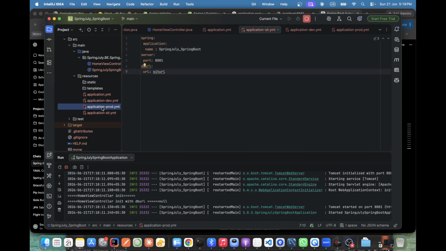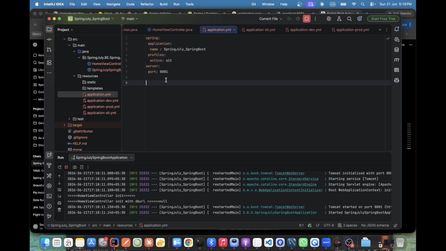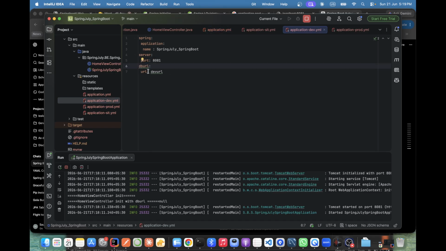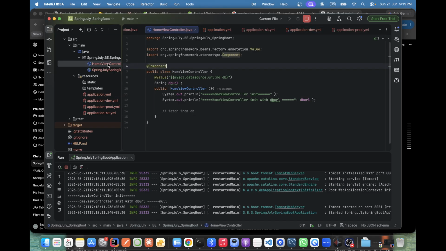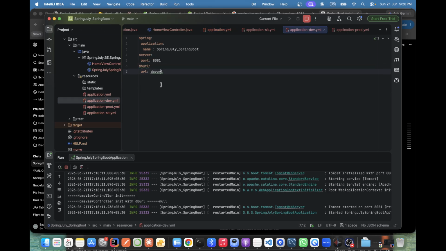This is prod URL, and this is dev URL. Server, okay, and here we see DB URL dot URL. Correct? Directly we can see. No need of the Spring application and all. Directly we can see. Okay, DB dot URL. So we come here. Correct? Okay, fine. I'm just making it more simple. Then we see what's the issue.